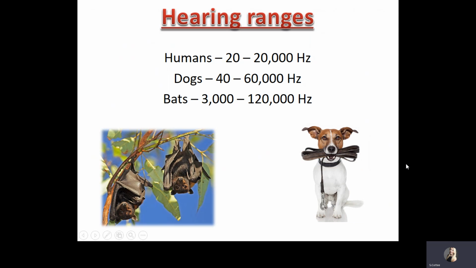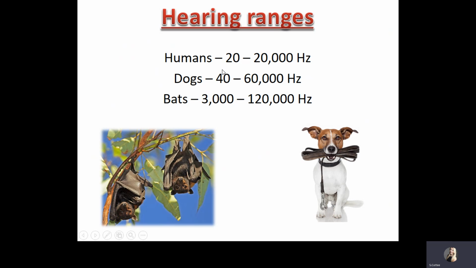And finally, the last question was all about hearing ranges. Now, humans have a hearing range of between 20 to 20,000 hertz or 20 kilohertz. Anything above 20 kilohertz, you might remember, is called ultrasound. Dogs hear between 40 and 60,000 hertz, and bats hear between 3,000 and 120,000 hertz. Bats can hear a lot higher pitched noises compared to both dogs and humans.